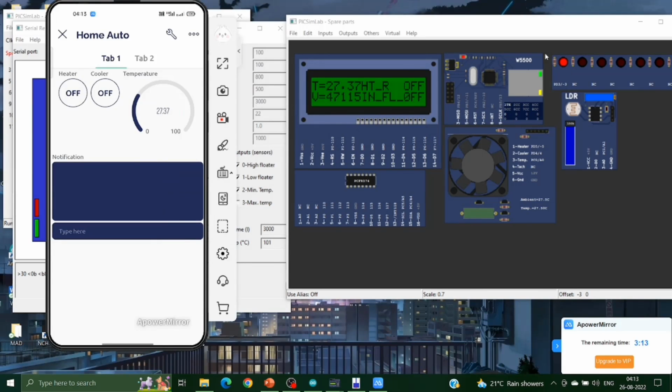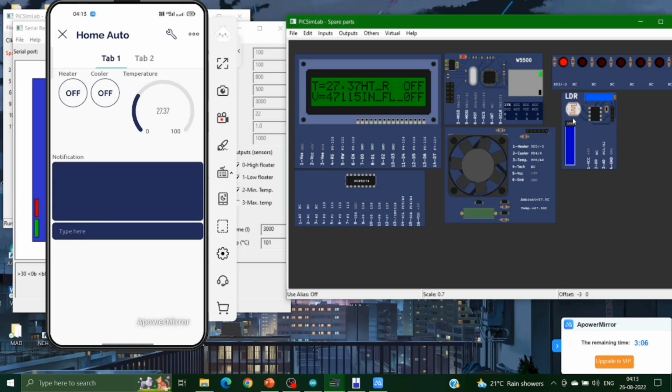Now coming to the garden lights, this is the LDR, the light sensor, and this is the LED. When the resistance is high, the LED light is on, which means it is nighttime. Now when the resistance is low, it means it is daytime and the LED is turned off. LED light is turned off. So by this we can say that the garden light is controlled.